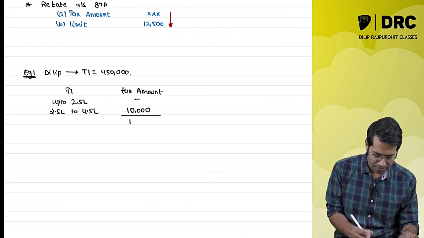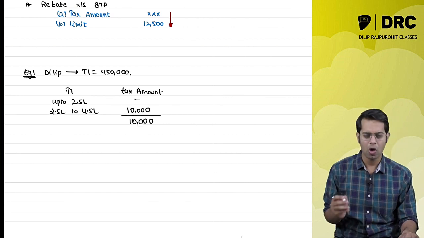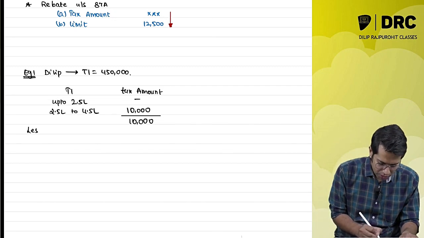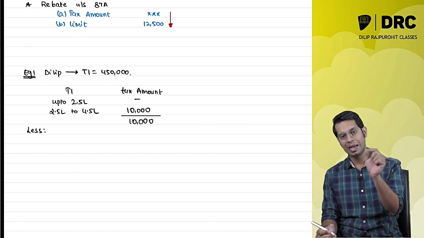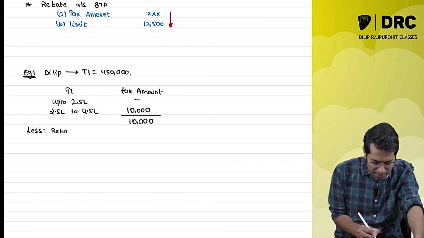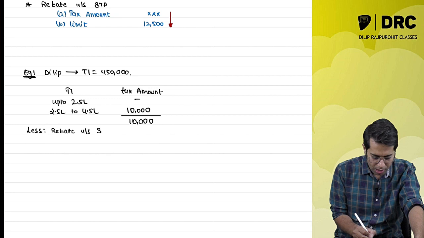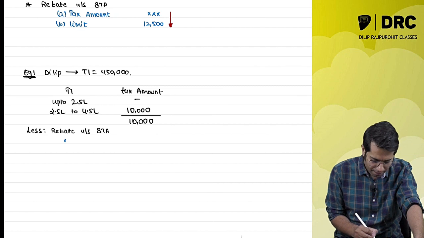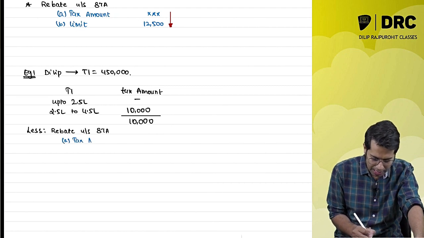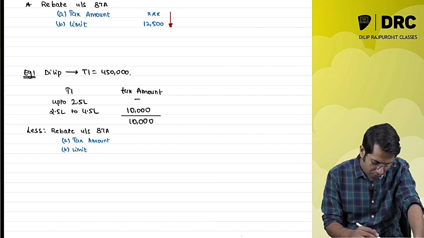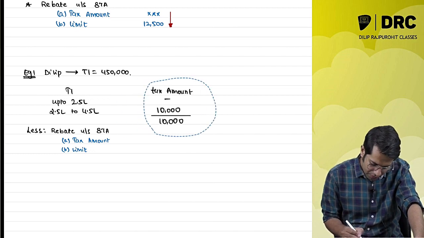So what is my tax liability? 10,000 rupees. Now what the lawmaker says is, we are going to give you a rebate. Because my total income is not exceeding 5 lakh rupees, I am going to get a rebate under section 87A. Sir, how much rebate are you going to get? I am going to get a rebate of the tax amount or limit, whichever is less.